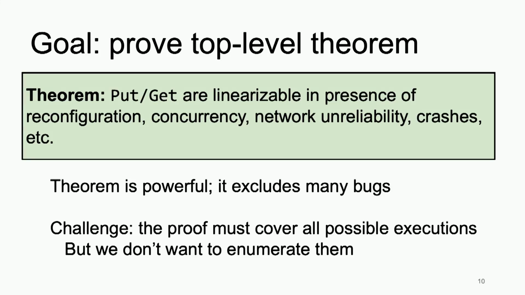Our goal in this line of research is to prove a top-level theorem of the form: all the puts and gets you do on this key value store are linearizable in the presence of reconfiguration, concurrency, network unreliability, crashes, et cetera. Think about this for a second. This theorem is extremely powerful. It takes care of protocol bugs, implementation bugs, and off-by-one errors. These are wide classes of bugs that are eliminated by this theorem.